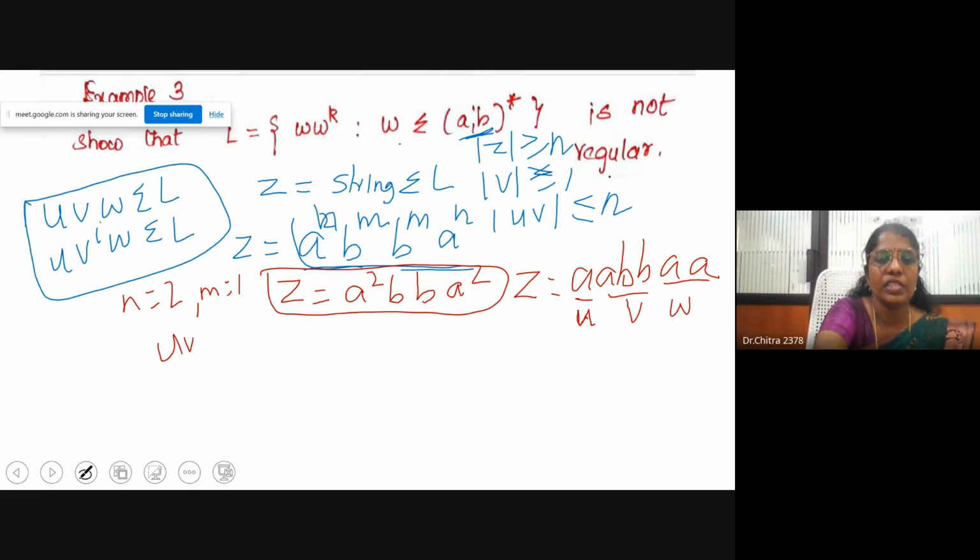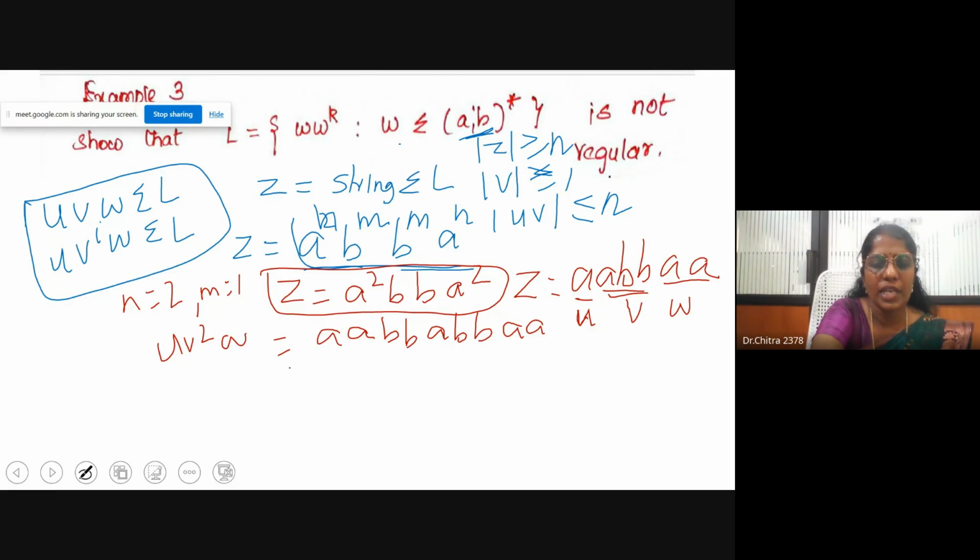What is U V square W? It is U, V into V. V is abb, so V square is abb abb, and again aa. This is the string U V square W.